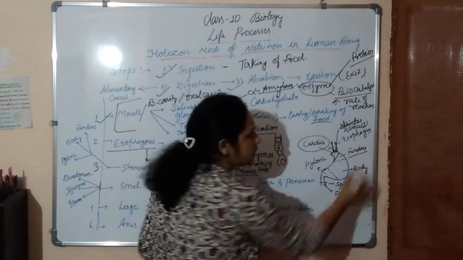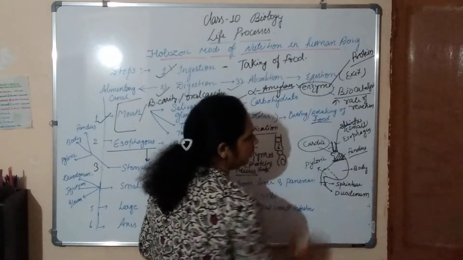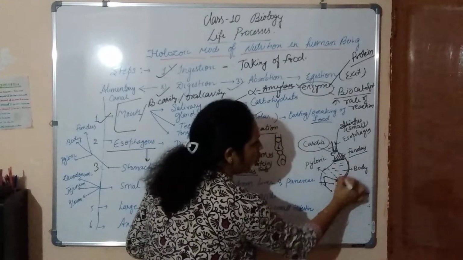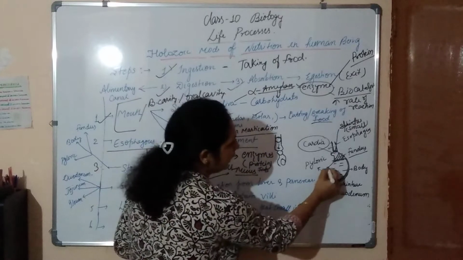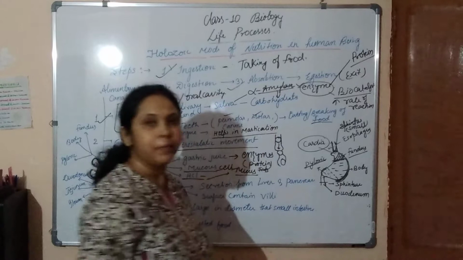Second is the fundus part. This is the fundus part. This part is the fundus. This is the body part. This is called the body, the long wide curvature, that is the body part. And next this part is called your pyloric part.